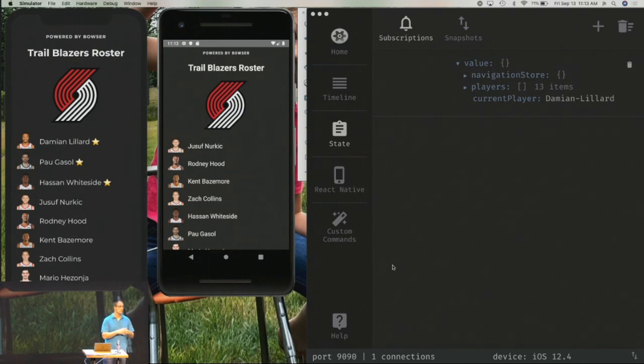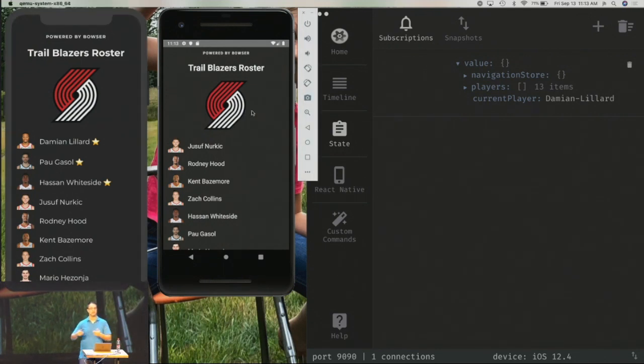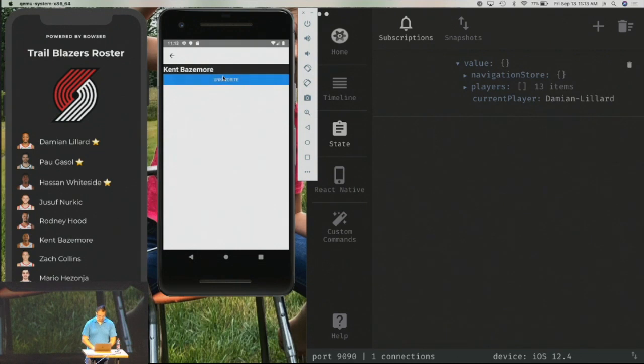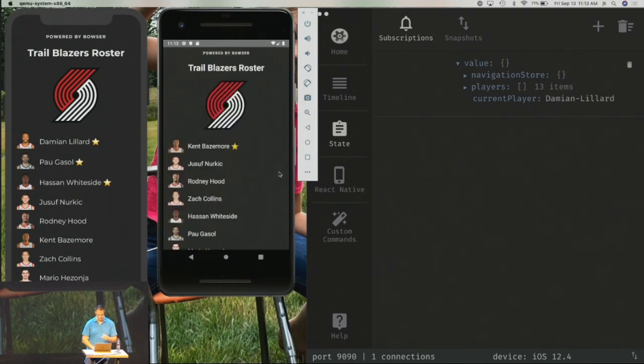This is basically the communication between different parts of your app using MobX State Tree. We'll make sure that Android works as well because, yep, there we go, favorite, and Kent is now at the top.